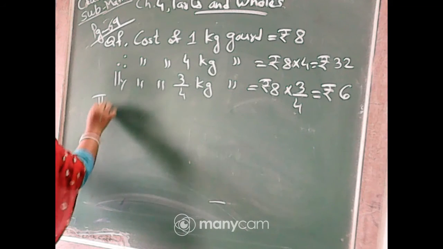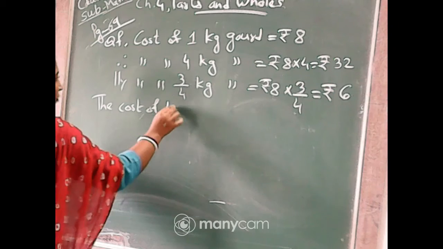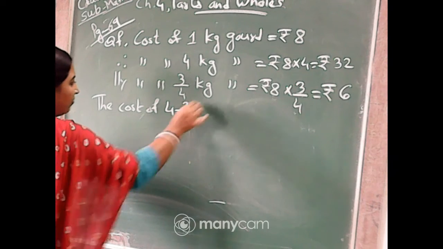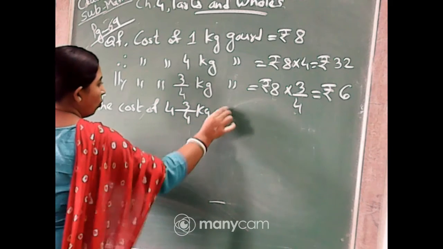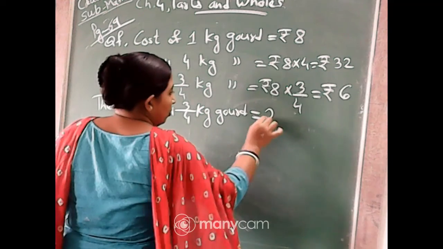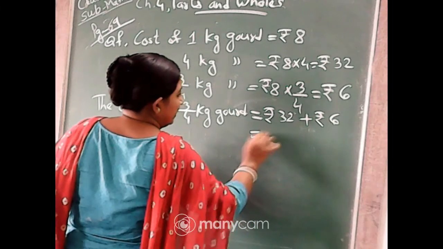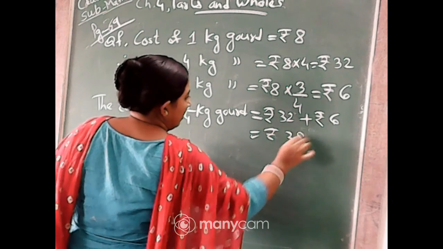Therefore, the cost of 4 whole 3/4 kg gold is equal to rupees 32 plus rupees 6, that is rupees 38.